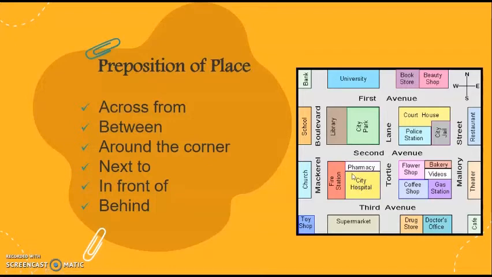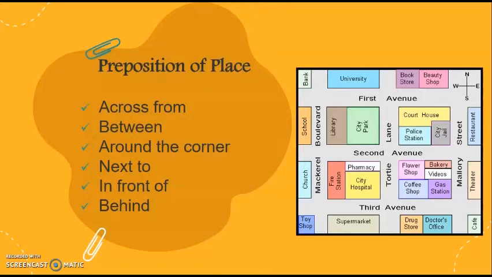If you ask someone, where is the pharmacy? That person is going to answer, the pharmacy is next to the city hospital. That is a specific direction using prepositional place next to.